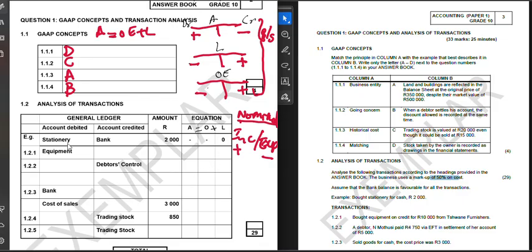Why am I explaining this? Because that information you're going to use on the ledgers. So you need to understand, is it going to be recorded on the debit side or on the credit side? So whenever you get this transaction analysis, if ever you're finding it a little bit difficult to work with, please do make sure that you create this somewhere on your paper. You draw this, and then after that you can be able to work with it. We can't call it much of a cheat code as it is understanding your concepts. It's just to make you remember.